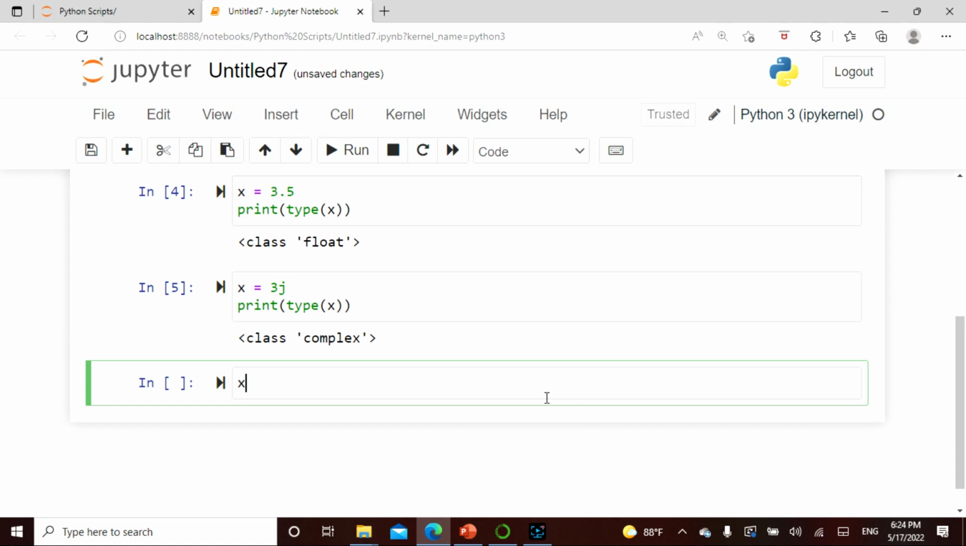Now x equals, what I'm going to say here is, I'm going to say apple, and I'm going to say I like mangoes, and I'm going to say pomegranate.